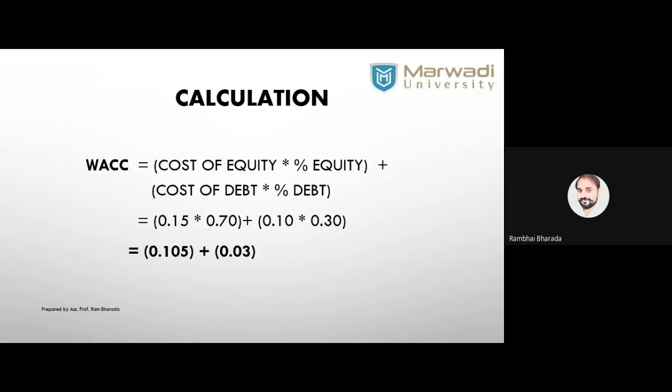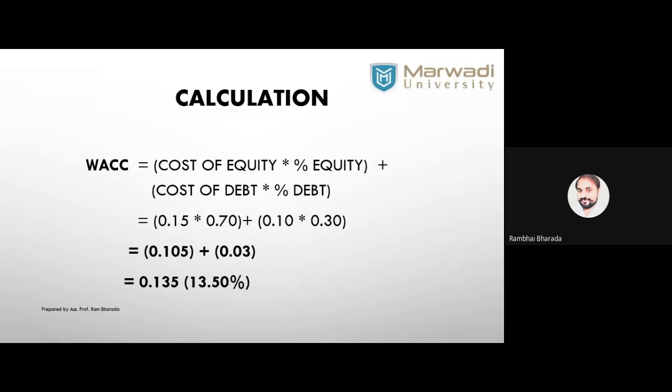Do the sum total and you will get the final answer, 0.135, or in terms of percentage, we can write 13.50 percentage. Are we clear about this calculation? Any doubt, any query? Okay.